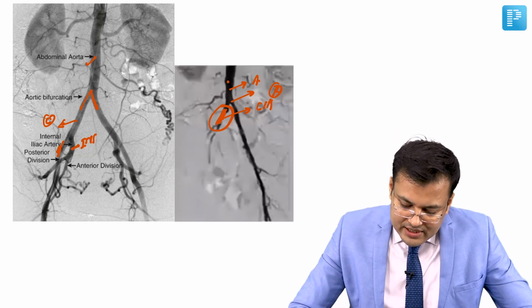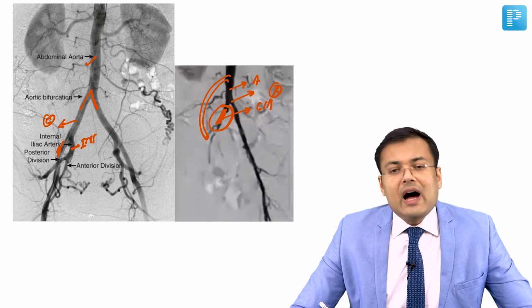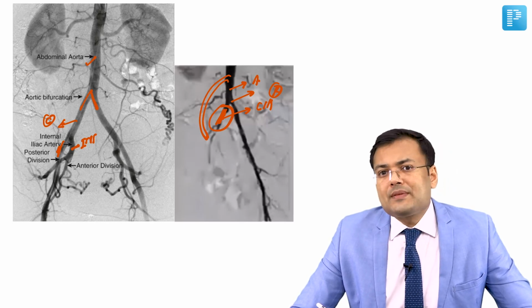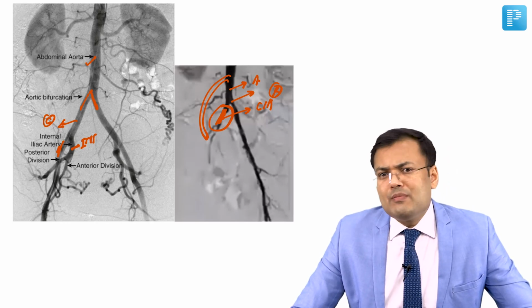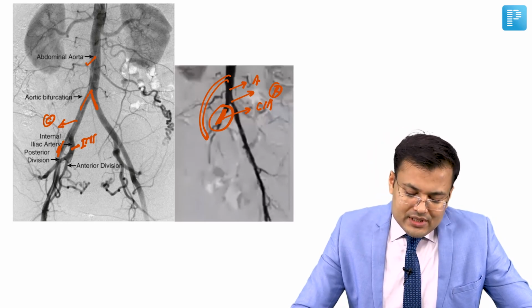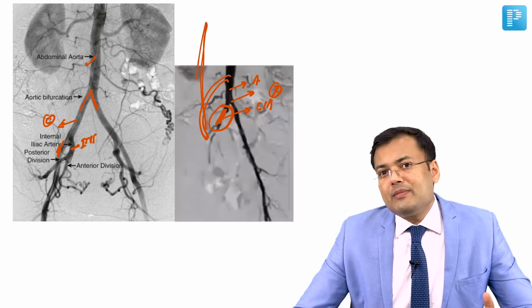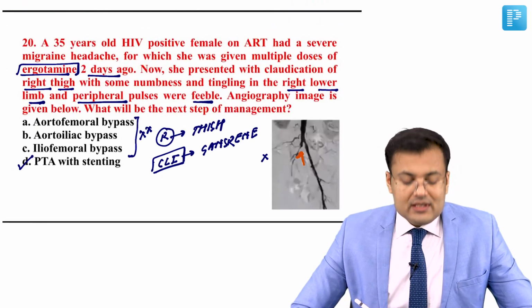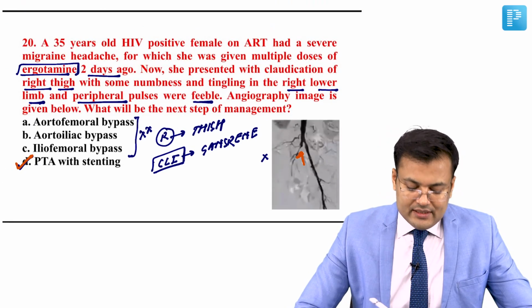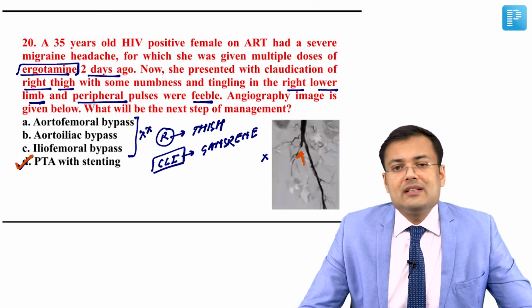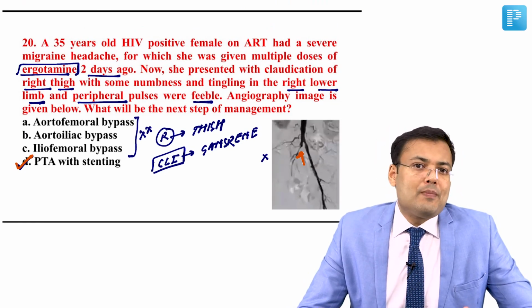And if obstruction is here, then we can go for aorto-iliac bypass. We can go for aortofemoral bypass. In certain patients, axillofemoral bypass can also be done. But in this particular scenario, what is the correct answer? We go for percutaneous transluminal angioplasty with stenting.